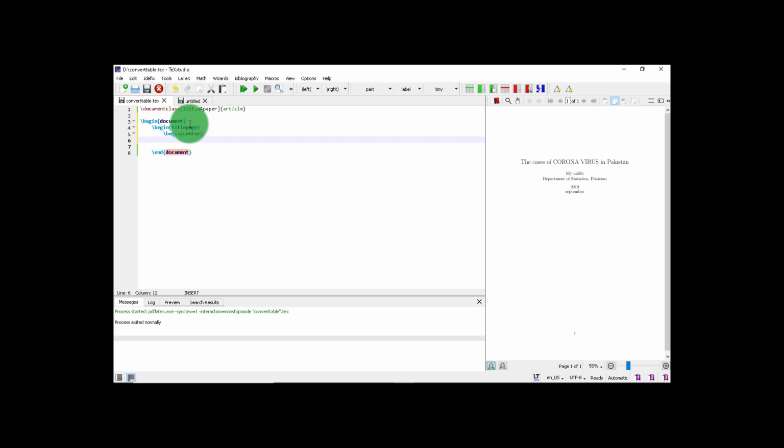If I am beginning it to be in center, then of course I need to end it in center. So slash end center is compulsory for this. And if we are beginning the title page, we need to end the title page also.